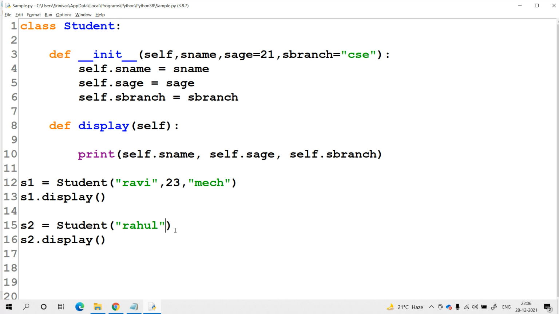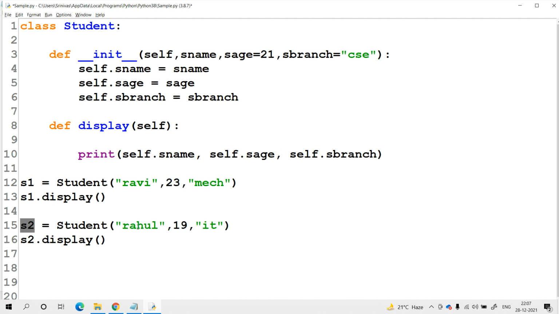Now, let me try to set my own values. No problem, you can set them. Rahul's age is 19 and Rahul's branch is IT. What will happen? This 19 and IT will replace the original values available for age and branch. Now 21 is overridden with 19 and CSC is overridden with IT. For the second student, the object name is S2, and that is available in self. With the same object, we are calling the display method, so within self the current object reference is S2.